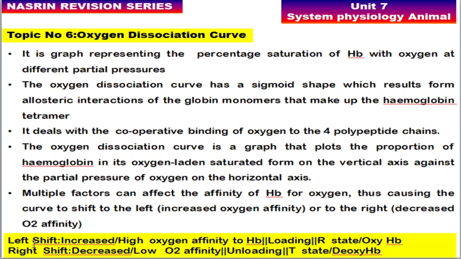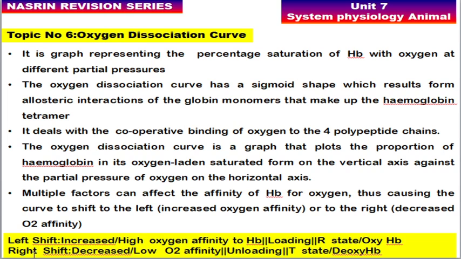So a left shift means increased affinity of oxygen to hemoglobin. In other words, this left shift is promoted when the loading of oxygen to hemoglobin is done. And also this curve will shift left when the hemoglobin is in the R state, which is called the oxyhemoglobin state. Okay, so the R state is called the relaxed state, or hemoglobin is having oxygen with it.